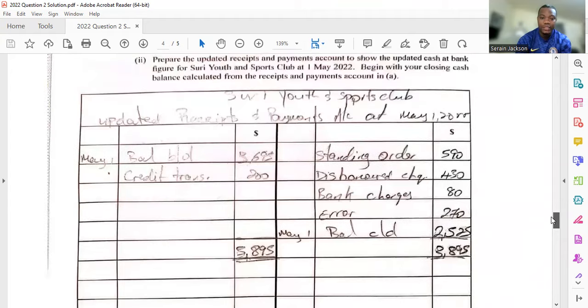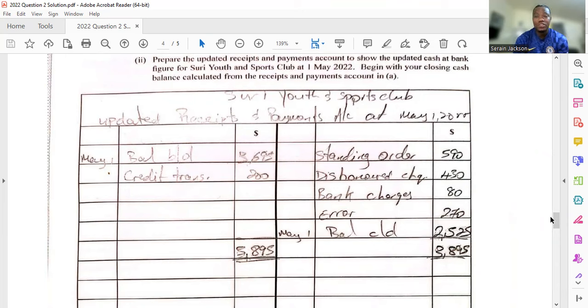So we are now updating the receipts and payments. Just like when you're updating a cash book in bank reconciliation, it's the same. You're updating a receipts and payments account. And I can tell you, when a teacher is teaching receipts and payments, they won't teach you this, right?